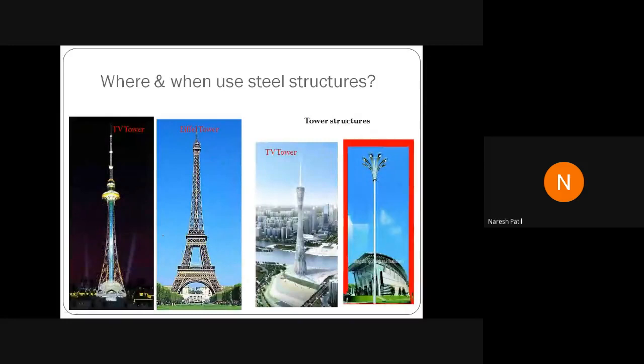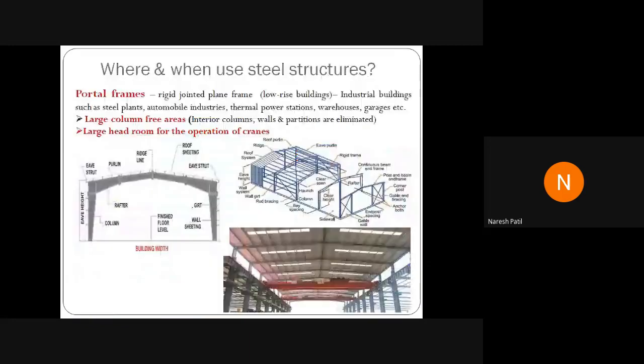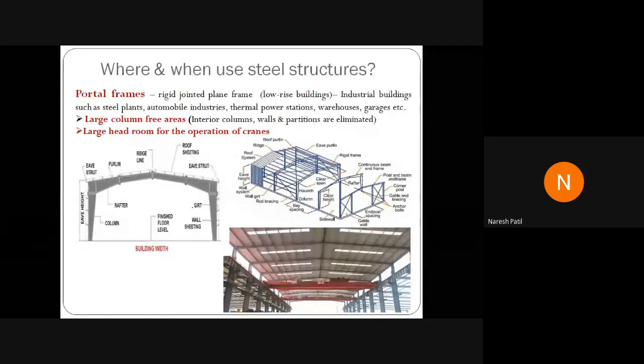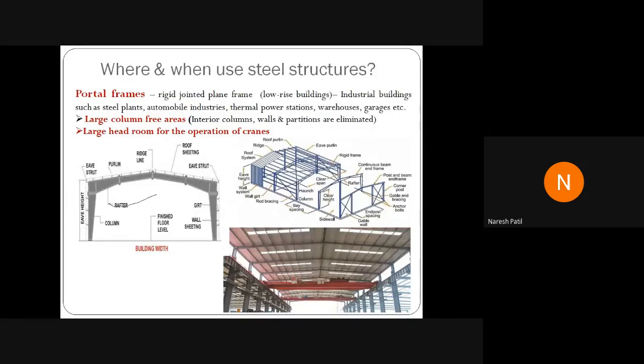Then we have towers. You can see the Eiffel Tower, TV tower, everything. Here also it is made up using steel structures. Nowadays we can see this everywhere. That is called PEB, pre-engineered building. So these are all pre-engineered buildings. You will see this also, everything is a pre-engineered building. Nowadays it is the most economic steel structure. Nowadays they are adopting pre-engineered buildings.